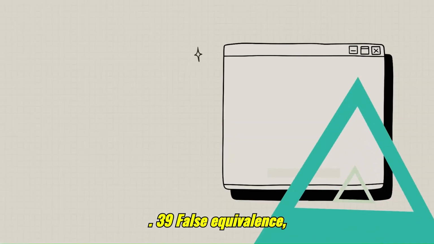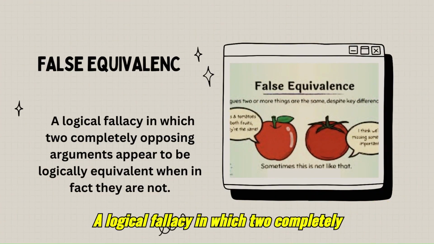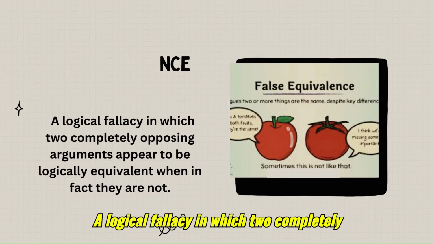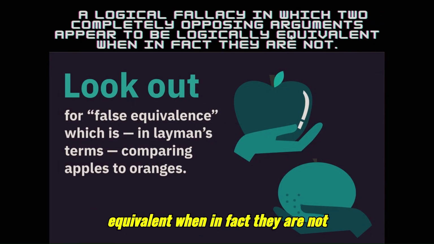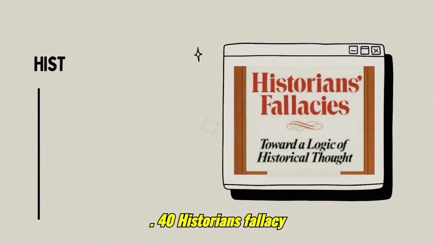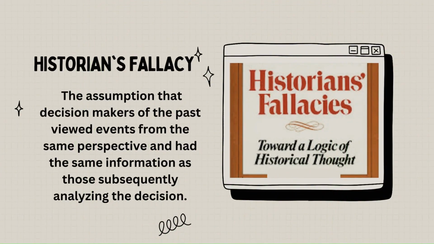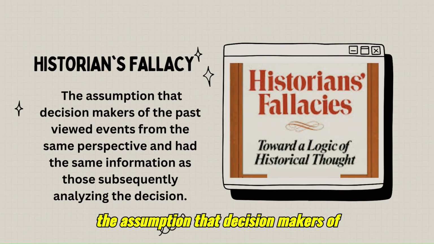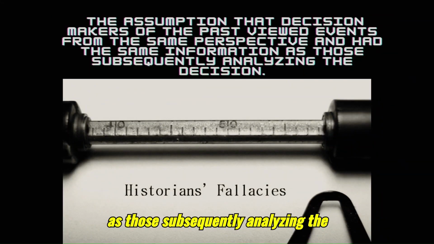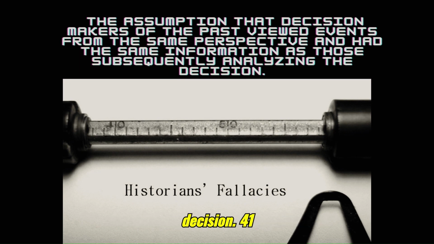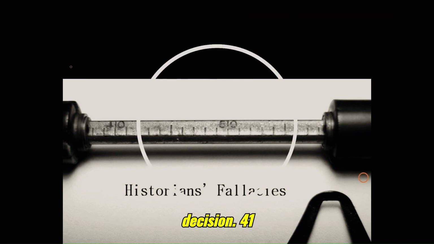39. False equivalence. A logical fallacy in which two completely opposing arguments appear to be logically equivalent when in fact they are not. 40. Historian's fallacy. The assumption that decision-makers of the past viewed events from the same perspective and had the same information as those subsequently analyzing the decision.